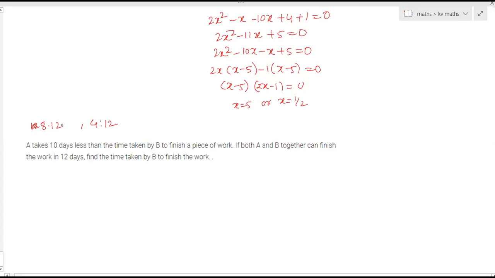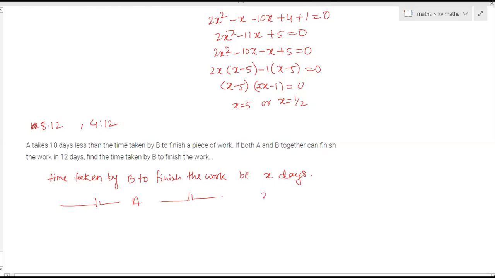Yes, Bhavya? Let the number of days required by B to finish the whole work be x. Time taken by B to finish the work is x days. Then the time taken by A to finish the work is x minus 10 days.